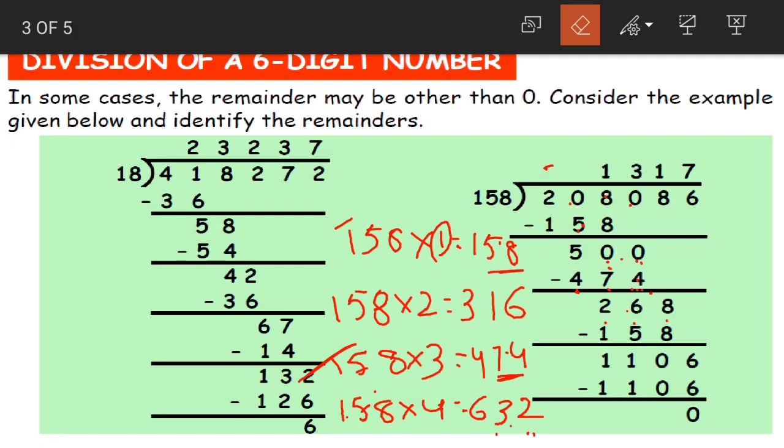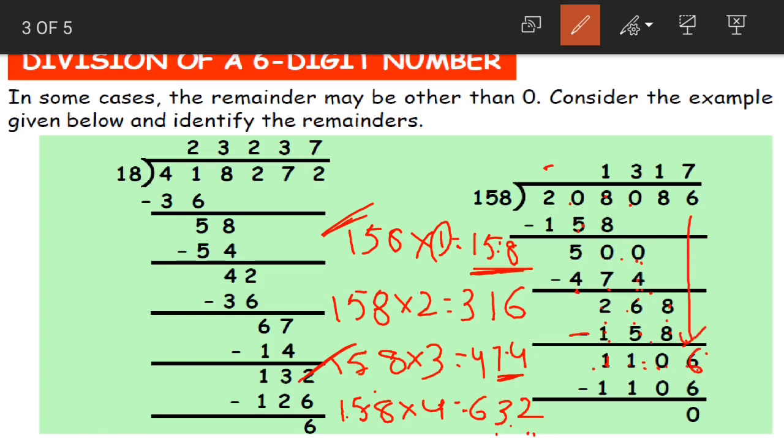Now what about 268? Where does it come in 158th table? Between 158 and 316. Again we will go with the smaller number, 158. Now when we subtract, 8 minus 8 0, 6 minus 5 1, 2 minus 1 1, 110. Now again we will bring another digit down, that is 6 here.